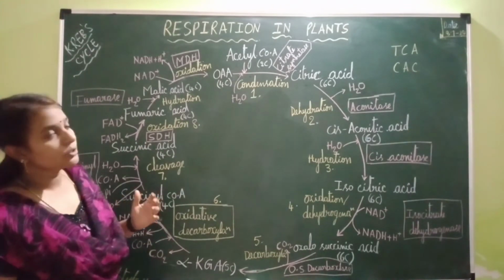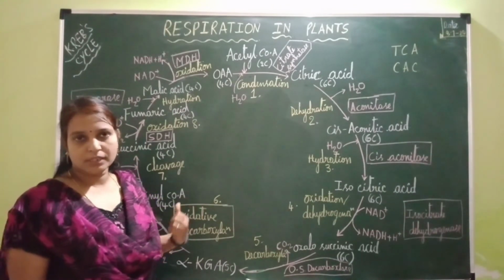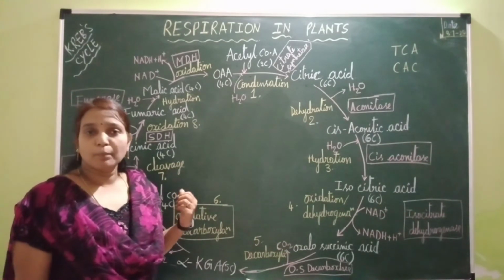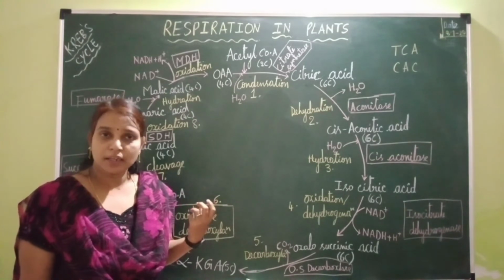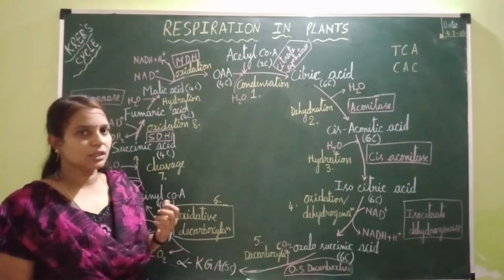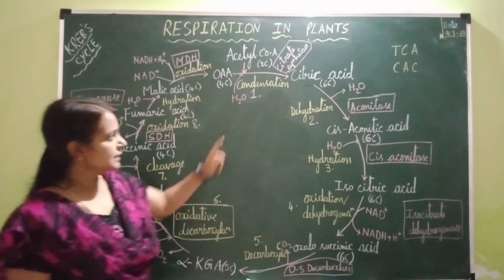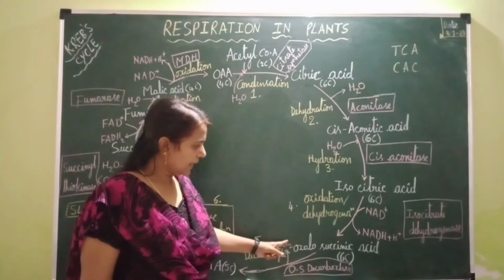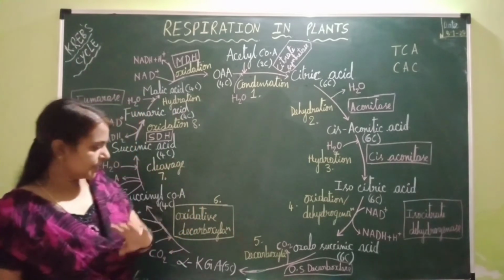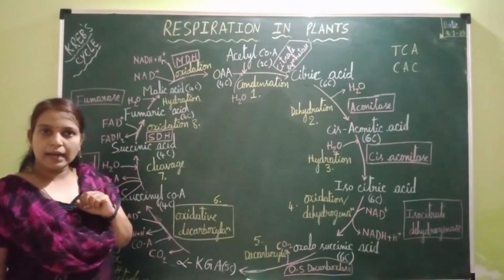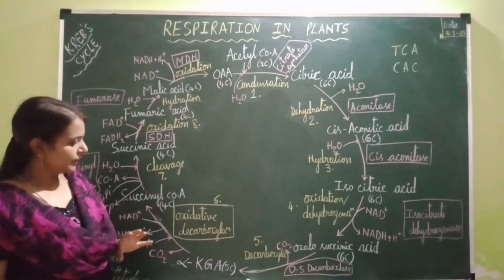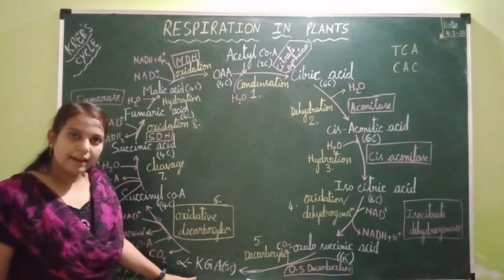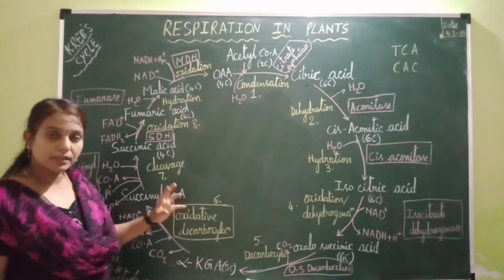Here I would like to discuss some questions related to this Krebs cycle. In Krebs cycle, how many intermediates are 6 carbon compounds? 4. What are they? Citric acid, cis-aconitic acid, isocitric acid and oxalosuccinic acid. Next, how many intermediates are 5 carbon compounds? Only 1. The only 5 carbon compound is alpha ketoglutaric acid.